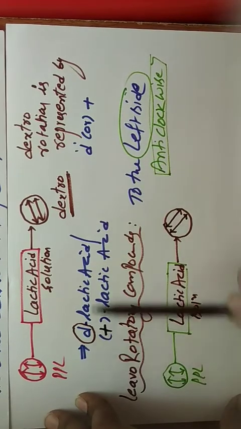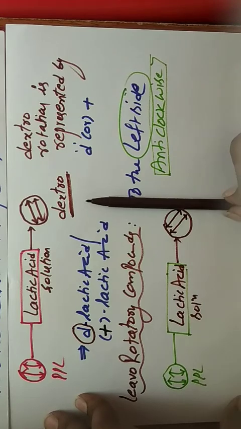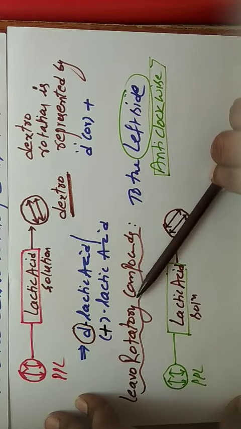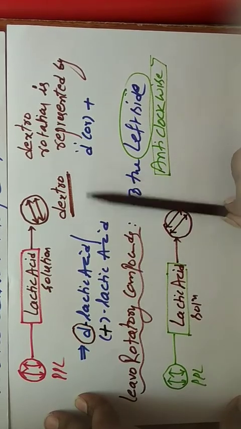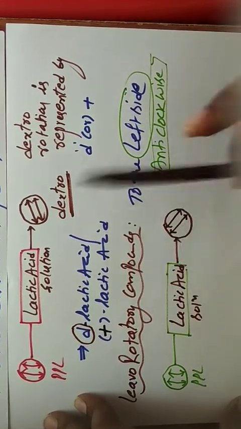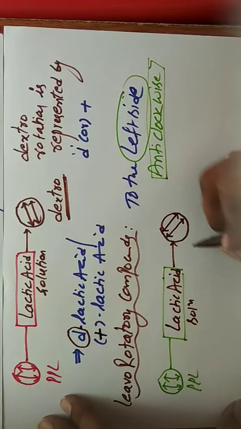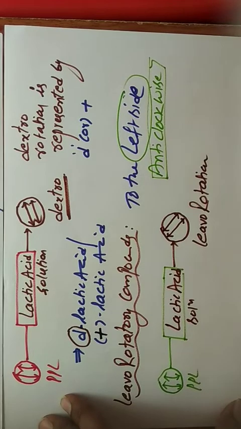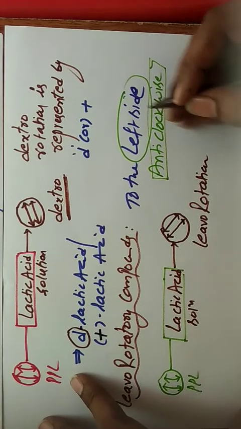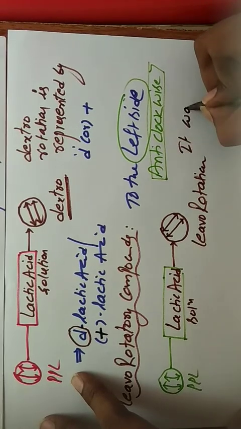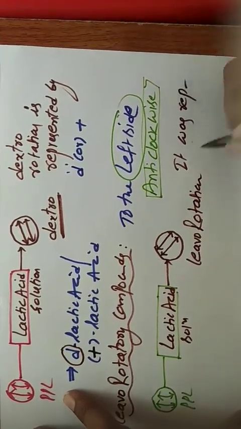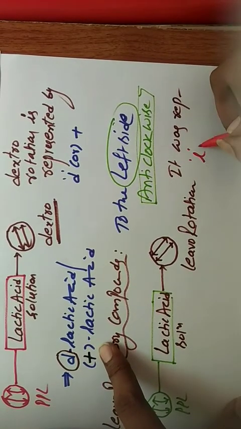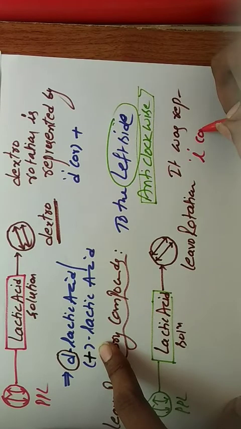Whenever it is passed through the lactic acid, if lactic acid rotates the plane polarized light towards left side or anti-clockwise direction, this type of rotation is taken as levorotation. Levorotation is represented by small l or negative, minus.